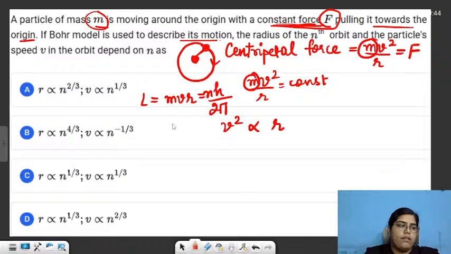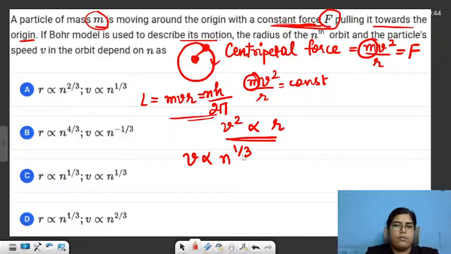So when we solve both these equations simultaneously, we will get that velocity is directly proportional to n raised to the power 1 by 3 and radius is directly proportional to n raised to the power 2 by 3. You just need to solve these two equations simultaneously, nothing else.